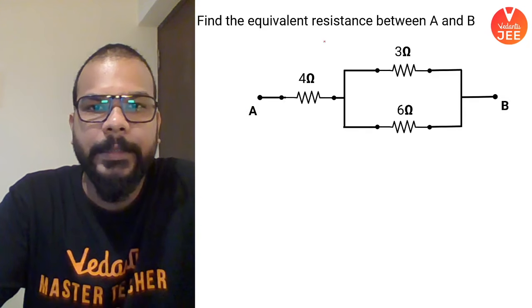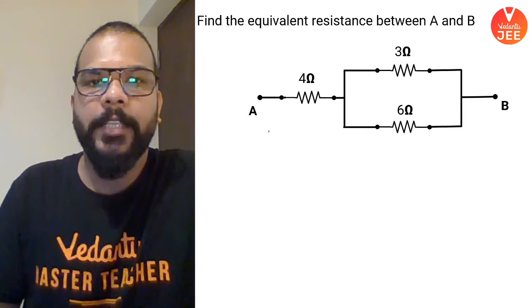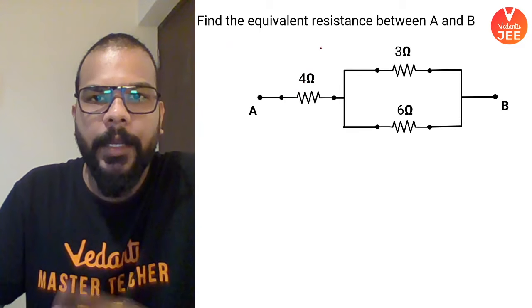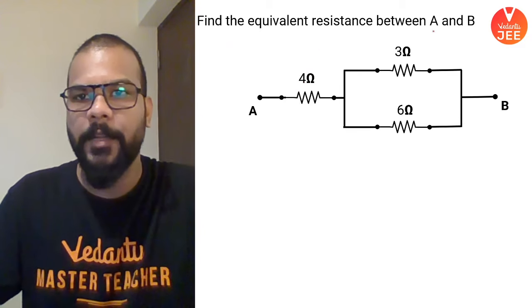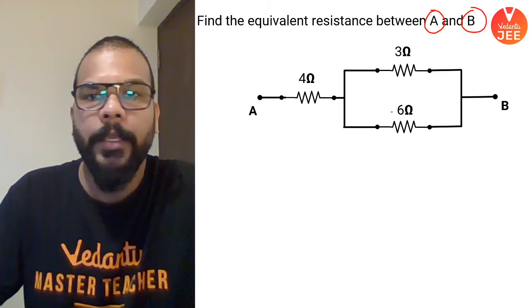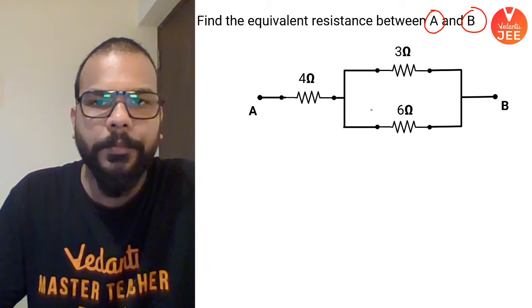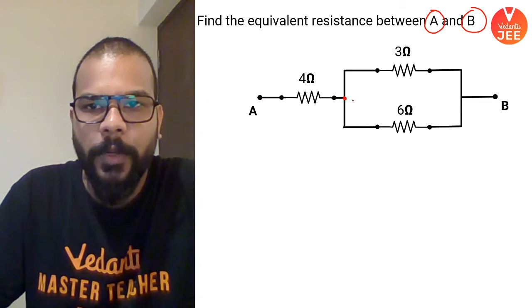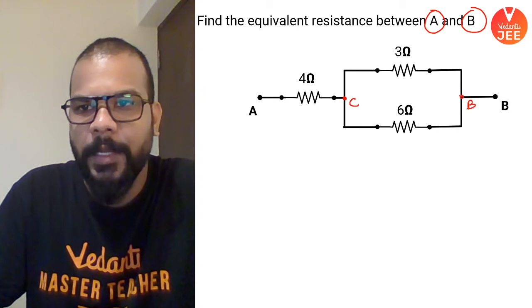Okay, cool. Moving on to the next one, we have this arrangement given, and again we have to find out the equivalent resistance between point A and point B. Okay, so here say this point is A, so I can call this point as C and this point is B.